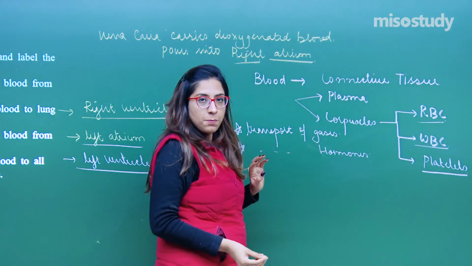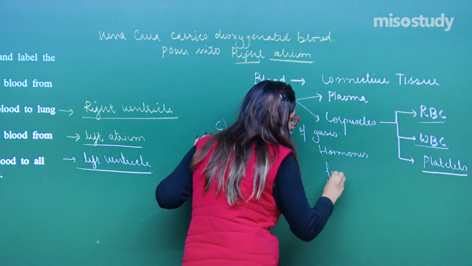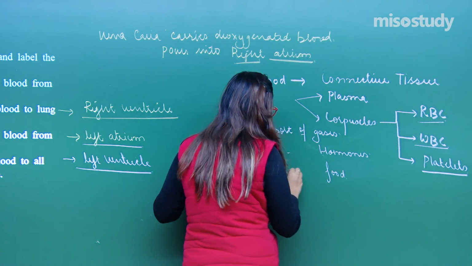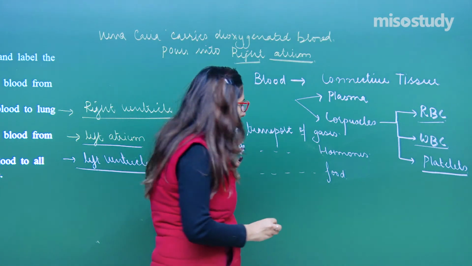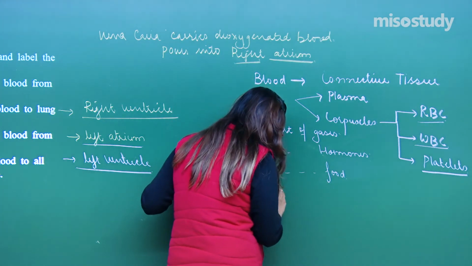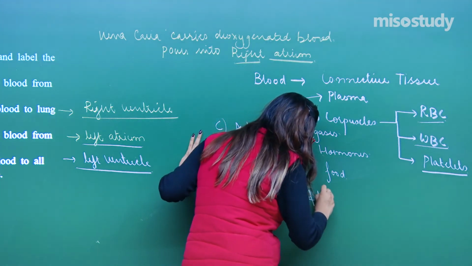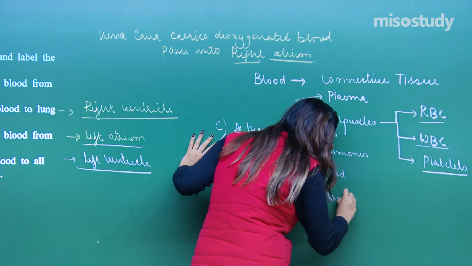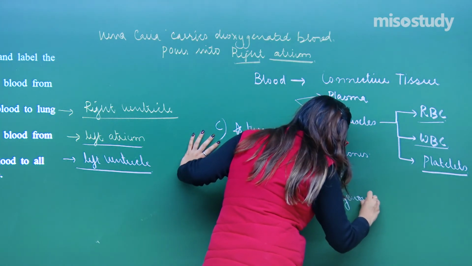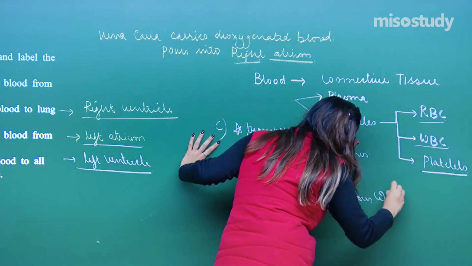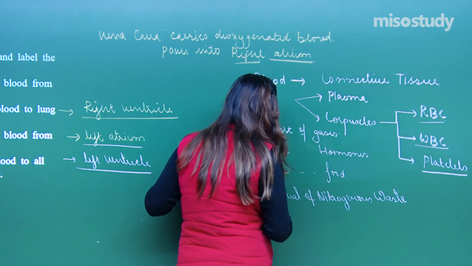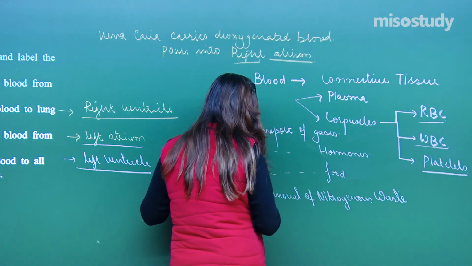It helps in transport of food, right. It helps in removal of nitrogenous waste. So, these are the following functions of blood.